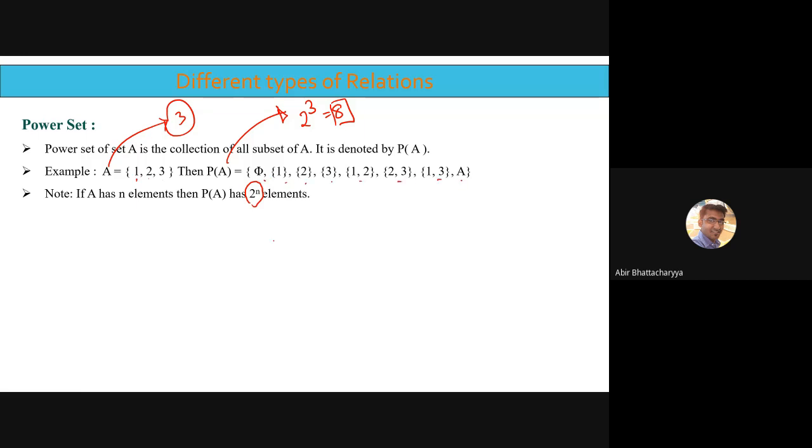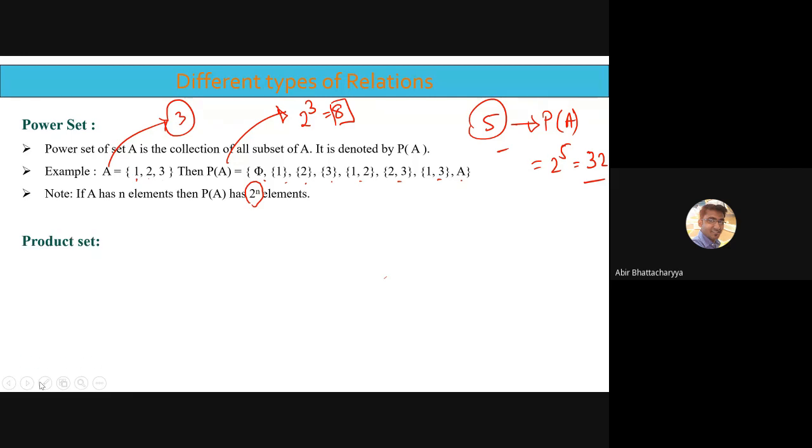Similarly, if a set has 5 elements, the number of elements of its power set is 2 power 5. It is 64, sorry, 32. 2 power 5 is 32. That is how we can calculate the number of elements of a power set.